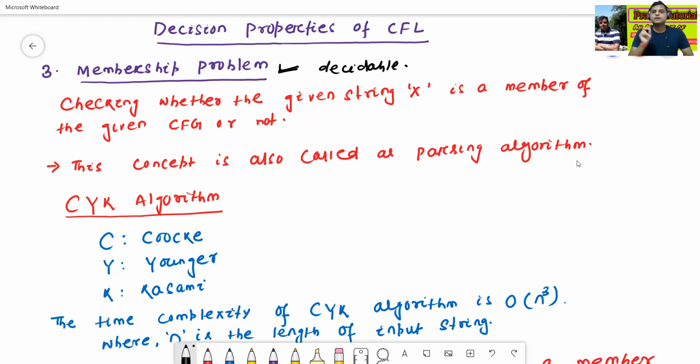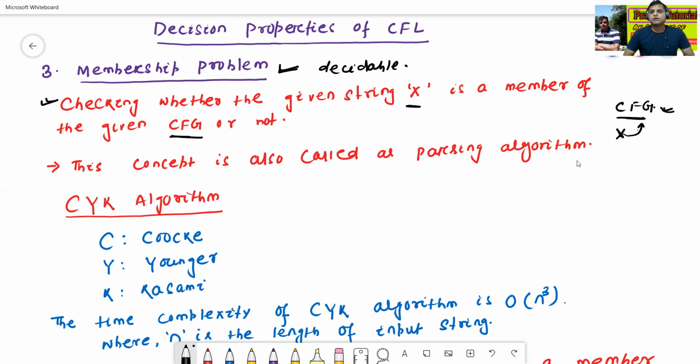Now we'll see the meaning of the membership problem. Membership problem means checking whether the given string x is a member of the given context-free grammar or not. Suppose one context-free grammar is given, and now I'll give one string x. Is x a member of the given context-free grammar or not? This is called the membership problem.